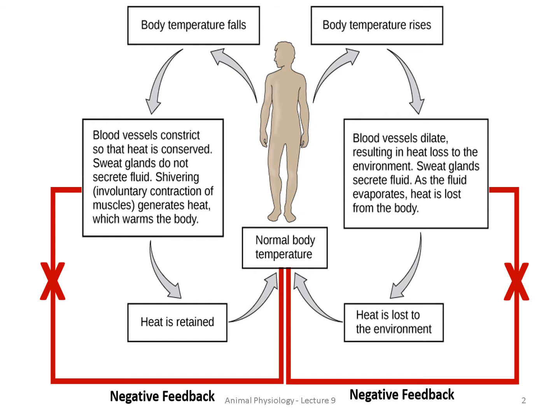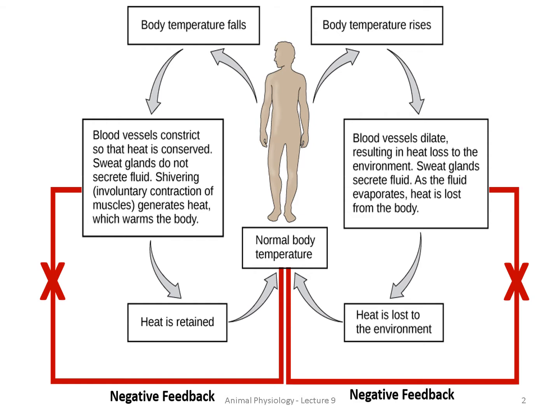See here, normal body temperature. See, when the body temperature rises, what is happening? Blood vessels will dilate. It results in heat loss to the environment. Then sweat glands secrete fluid. As the fluid evaporates, the heat is lost from the body. So heat is lost to the environment. Then our body temperature will be normal.